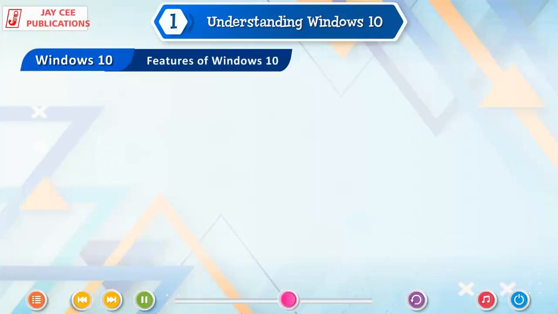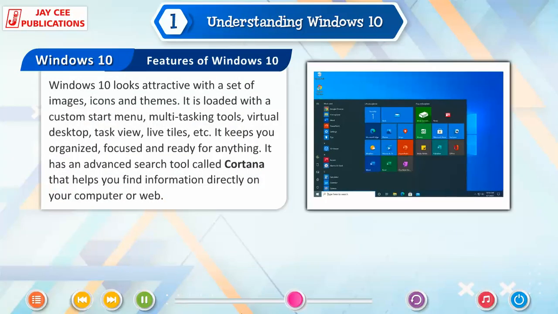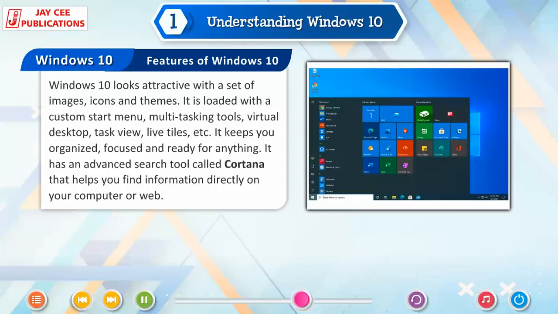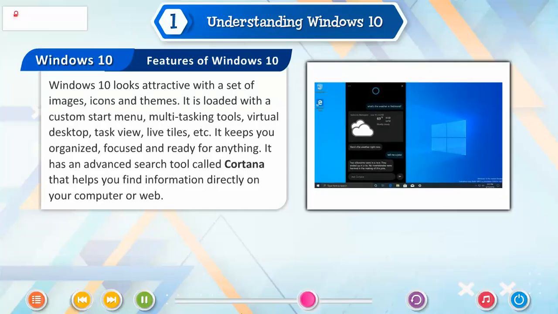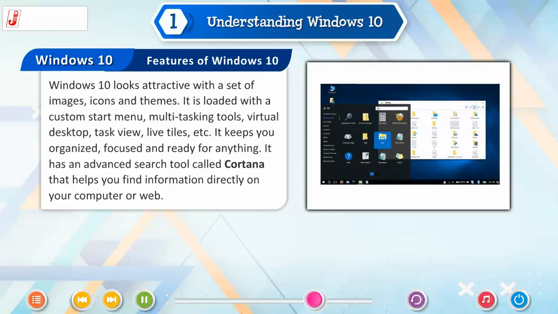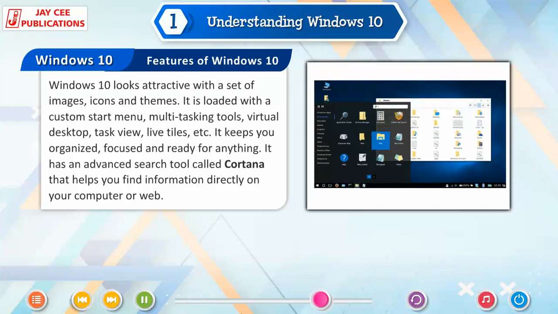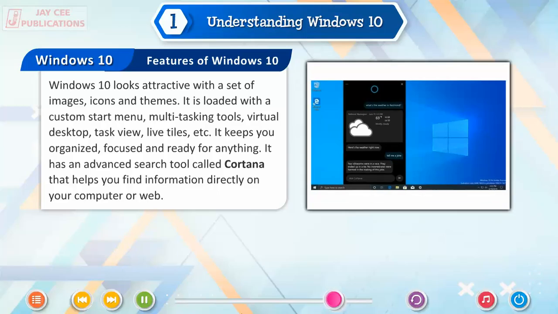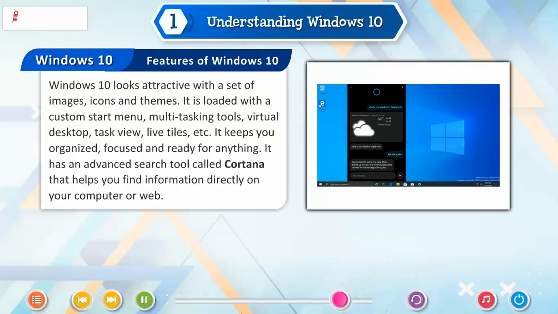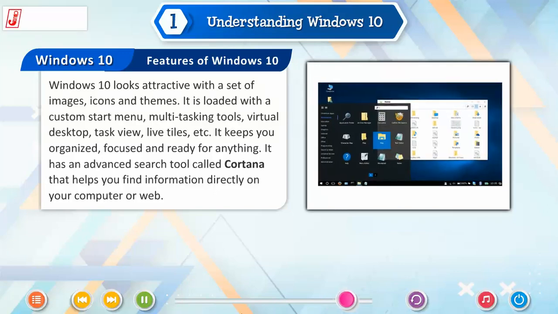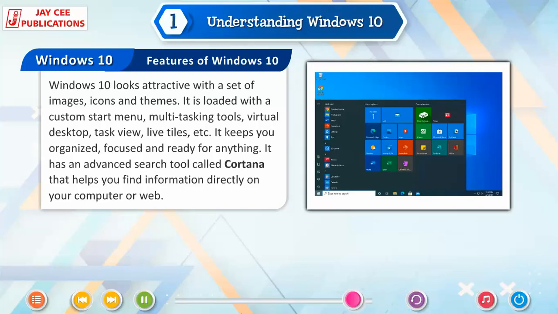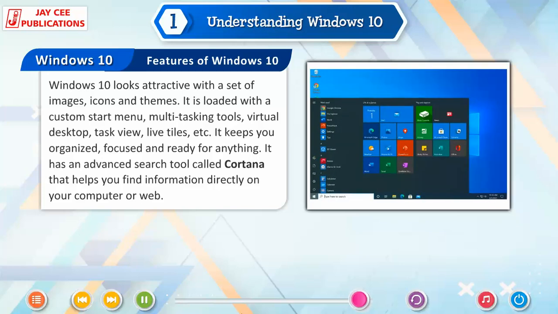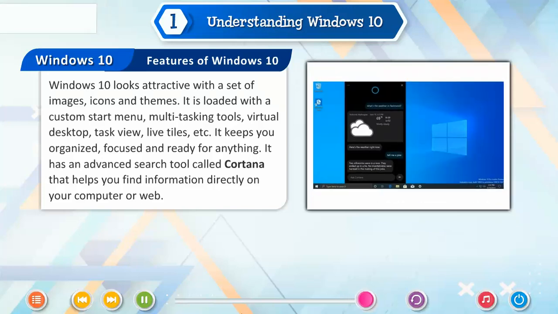Features of Windows 10. Windows 10 looks attractive with a set of images, icons and themes. It is loaded with a custom start menu, multitasking tools, virtual desktop, task view, live tiles, etc. It keeps you organized, focused and ready for anything. It has an advanced search tool called Cortana that helps you find information directly on your computer or web.